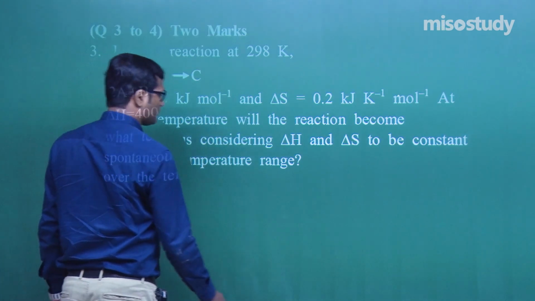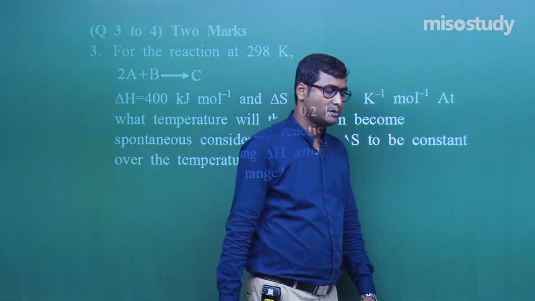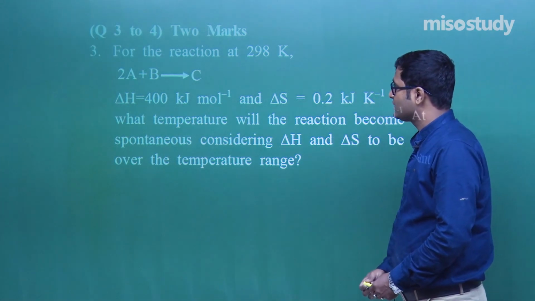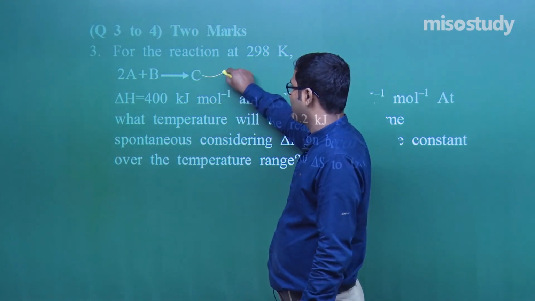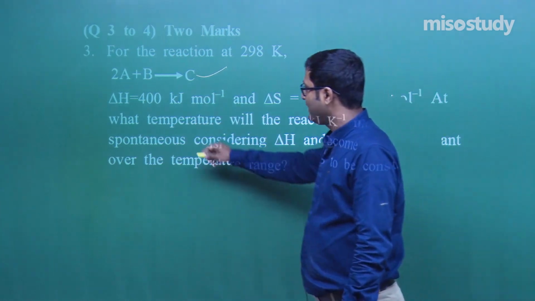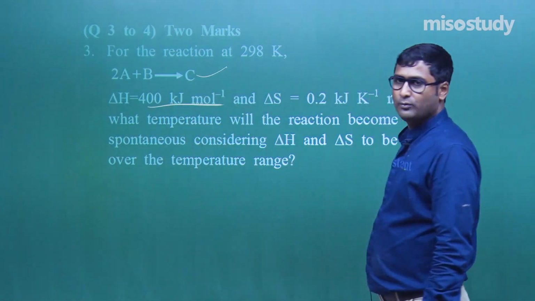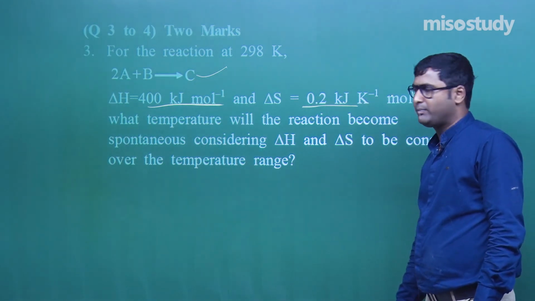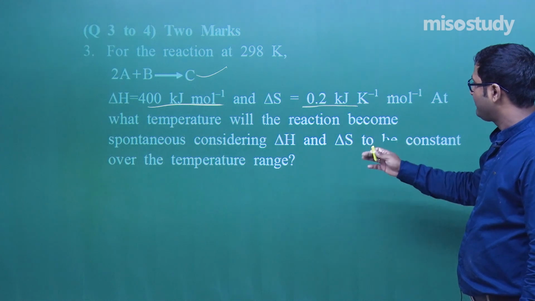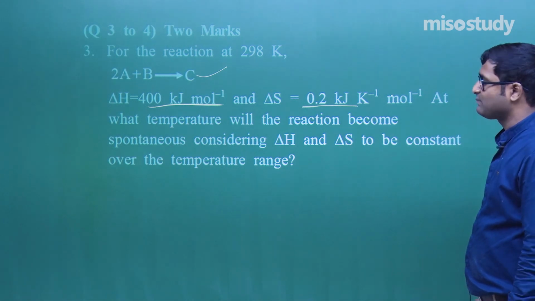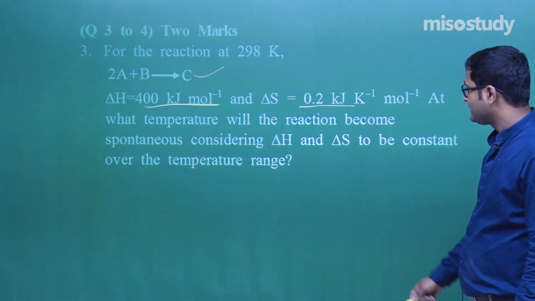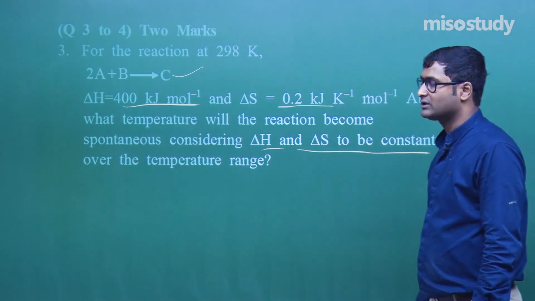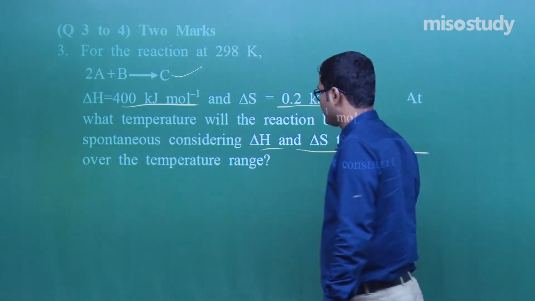The next one is question number 3. Read the question first. For the reaction 2A plus B gives C, delta H is equal to 400 kilojoule per mole, and delta S is equal to 0.2 kilojoule per mole. At what temperature will the reaction become spontaneous? Considering delta H and delta S to be constant over the temperature range.